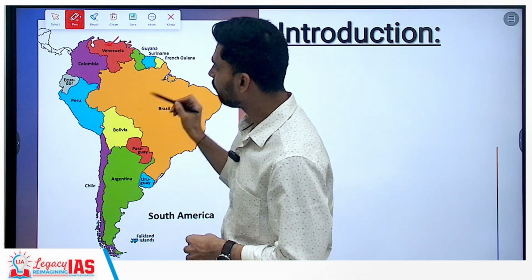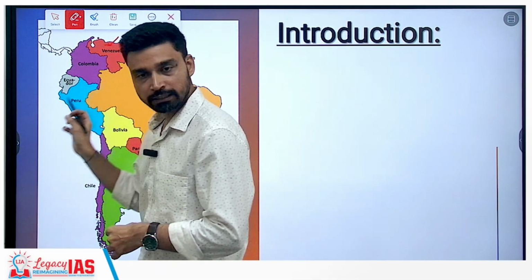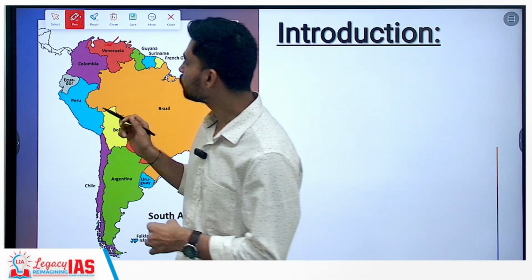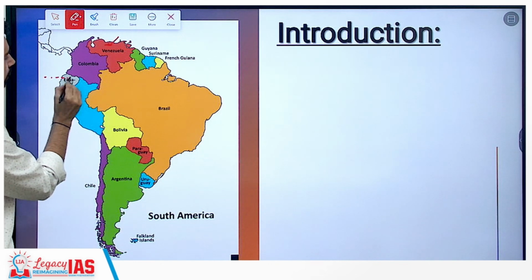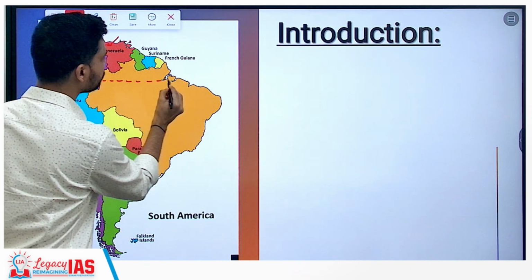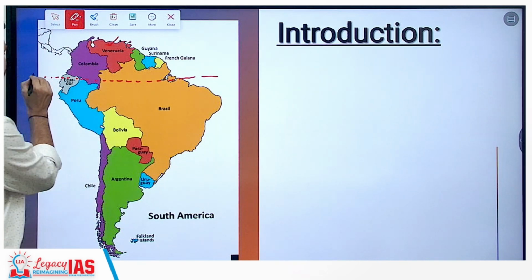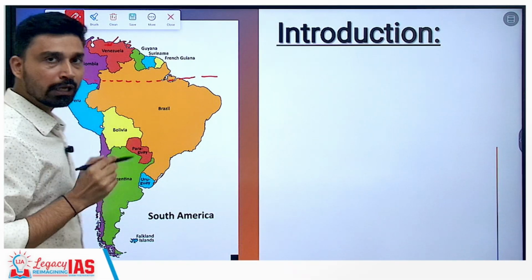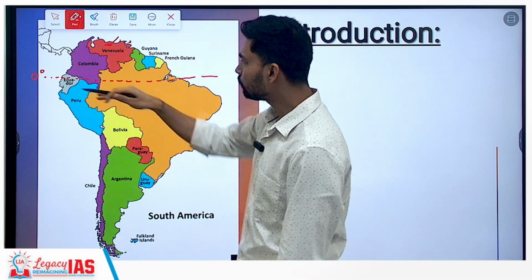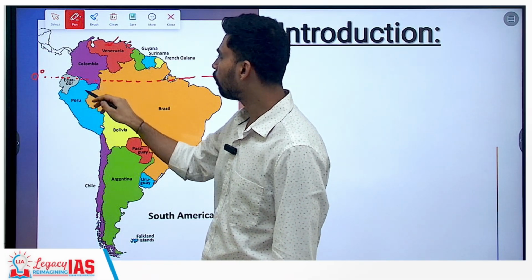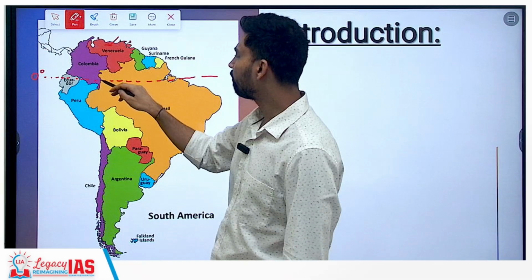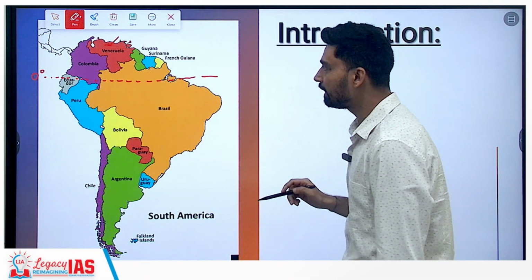Then you have Peru. Now, if you look at the country itself, Ecuador, the question is why it is called Ecuador, and the answer is because the equator is passing through Ecuador. And look at the equatorial line, that is 0 degree latitude. Basically, the equator, that is 0 degree latitude, passes through several countries of South America. These are Ecuador, then you have a part of Peru, then you have Colombia, and then you have Brazil.